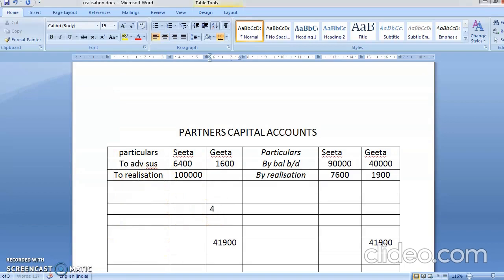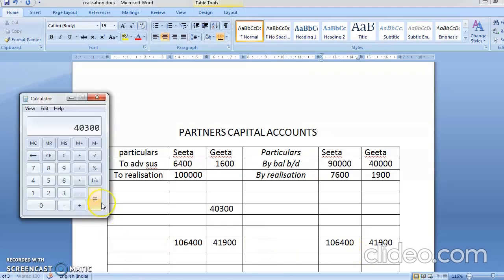So here it will come as 40,300. See, here it is 1 lakh. Here it is 90,000. Obviously this figure is bigger. So 1,06,400. So here also 1,06,400. So your total minusing will get it 1,06,400 minus 90,000 and minus 7,600.